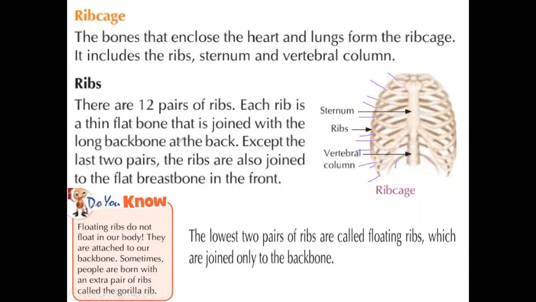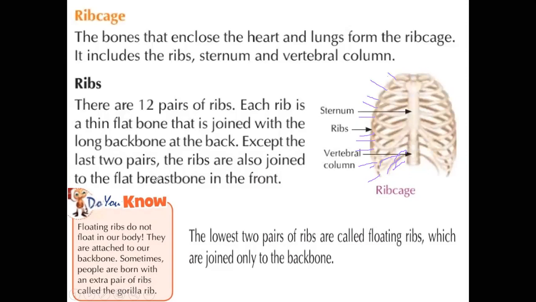Each is a thin flat bone that is joined with the long backbone. So we have the spinal cord, right? That is the backbone, at the back side. Except the last two pairs, all the remaining ribs are joined. These last two will not be joined, right?